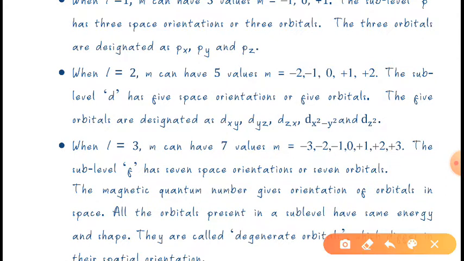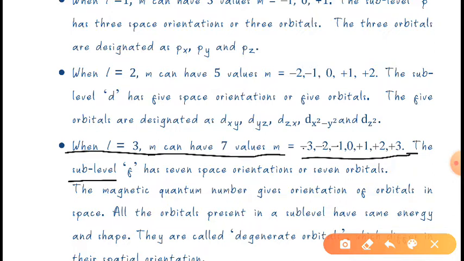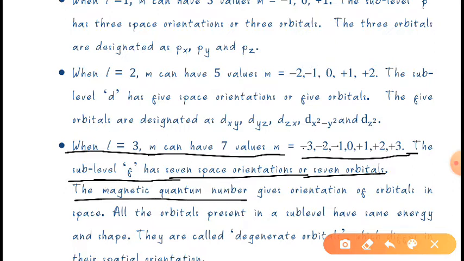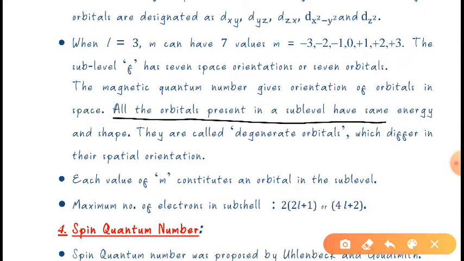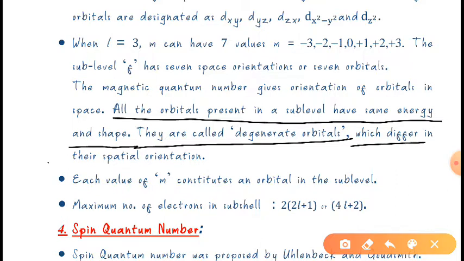After that, when the value of l is 3, m will have 7 values, from -3 to +3, as you can see, 1 2 3 4 5 6 7. The subshell is f, and it has 7 orbitals. The magnetic quantum number gives the orientation of the orbital in space, okay. All the orbitals present in a subshell have the same energy, and these are called degenerate orbitals, which differ in their spatial orientation. So I hope you have got some idea about this magnetic quantum number.